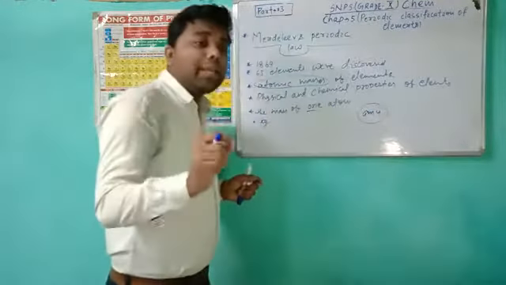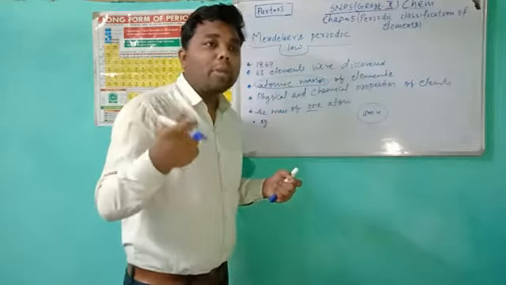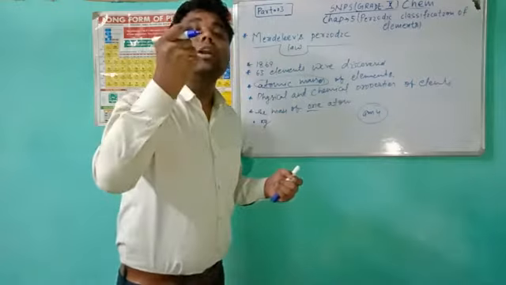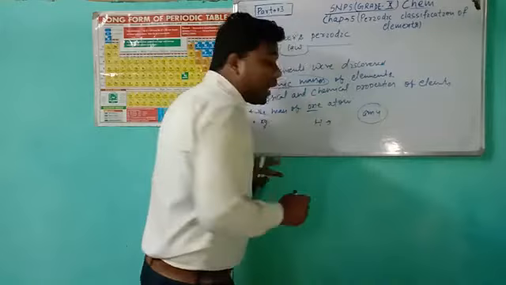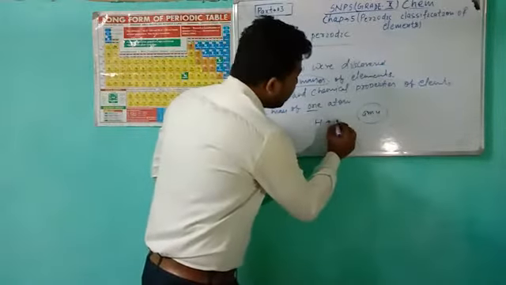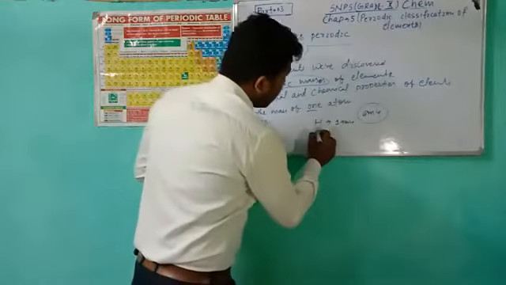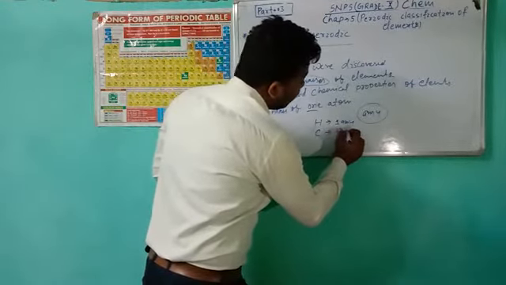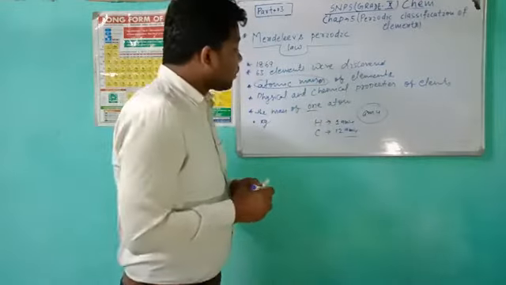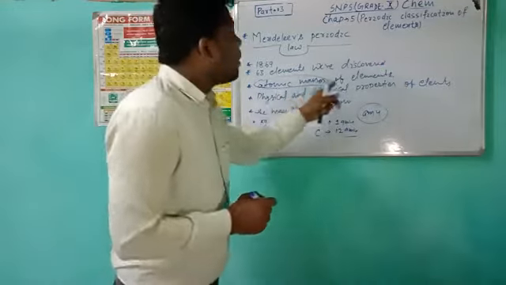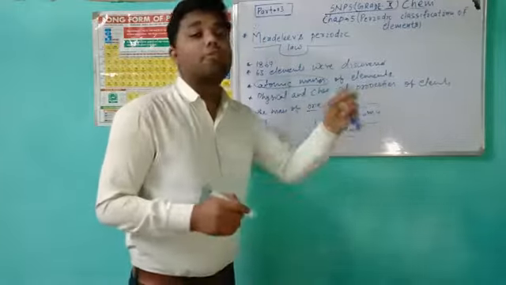So what is the atomic mass? If we take an example, what is the atomic mass of an atom of hydrogen? Hydrogen's atomic mass is 1 AMU. And what about carbon? Carbon has an atomic mass of 12 AMU. Okay, so these are the atomic masses of some atoms of elements.